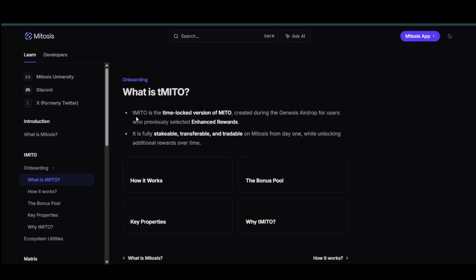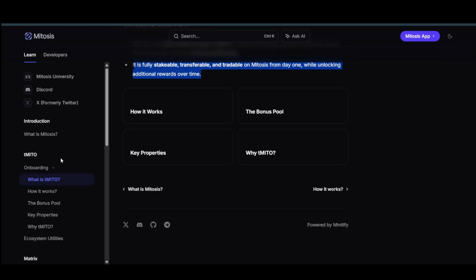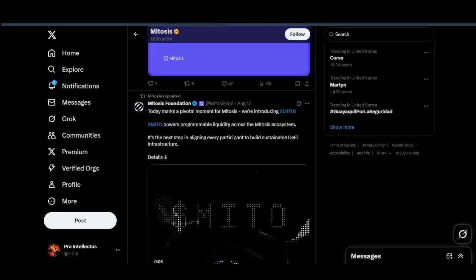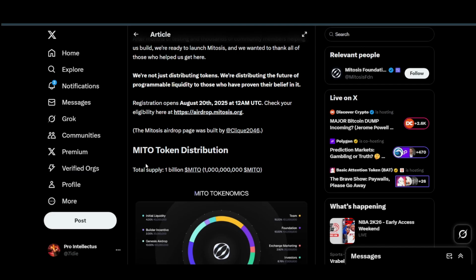tMITO is the locked version of MITO created during the Genesis airdrop for the users who previously selected enhanced rewards. So if you don't want MITO when the airdrop dropped, as you can see, you will get tMITO, and you can use it to earn MITO, I believe. It is fully stakable, transferable, and tradable on Mitosis from day one, while unlocking additional rewards over time. So that's how it works. I'm not going in depth in this, but what we are looking at is the MITO tokenomics.